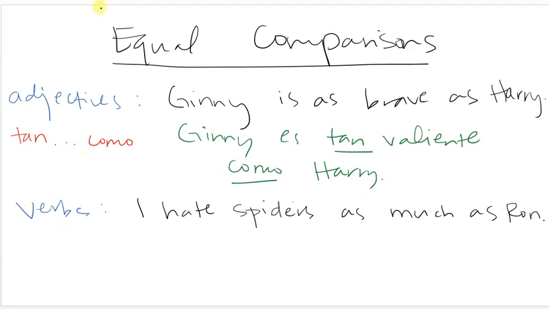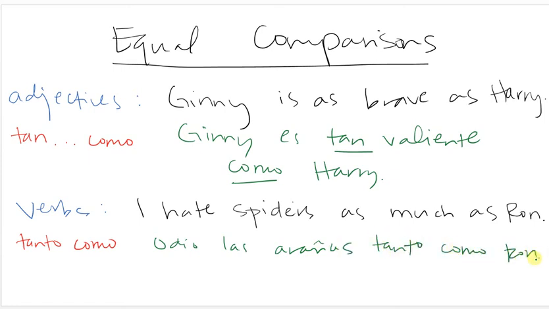If we are comparing verbs, we're going to do it a little differently. It's going to be tanto como, and there's going to be nothing in between. They're always going to go together. So, for example, I hate spiders as much as Ron hates spiders. So I'm not comparing spiders, I'm comparing the hate. I'm comparing a verb, so I'm going to use tanto como. So, odio las arañas tanto como Ron. I hate spiders as much as Ron hates spiders. I'm comparing this verb, so it's going to be tanto como.